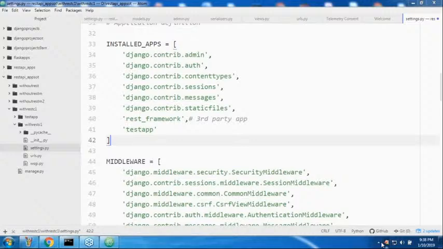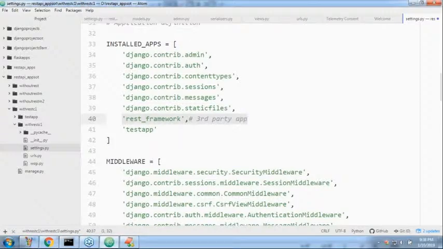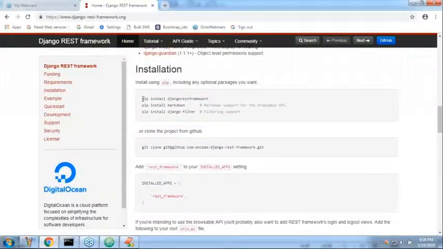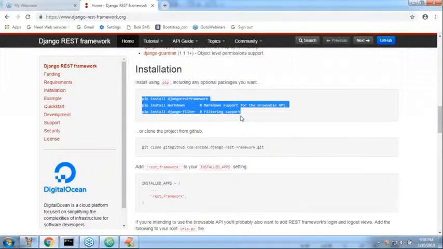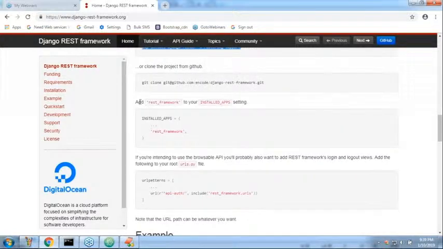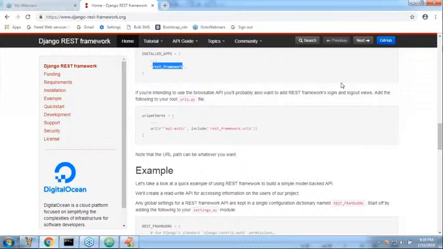Next, one more thing they are going to convey, but in the newer versions it's not required. If you open the documentation, observe that: please install these three installations. Next, add rest_framework to your installed apps. Yes, I already added it. Can you please observe rest_framework?